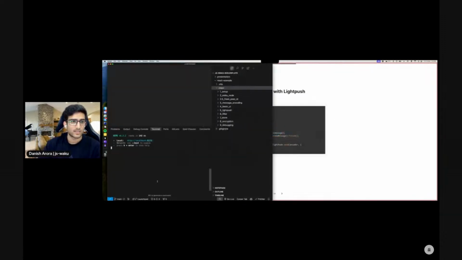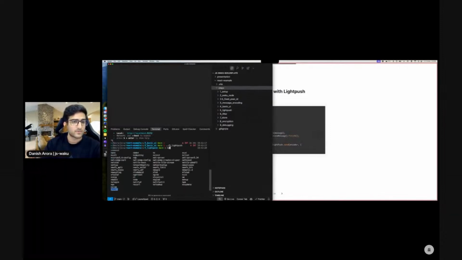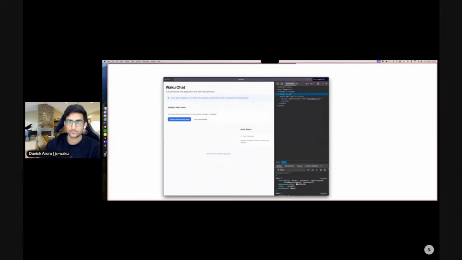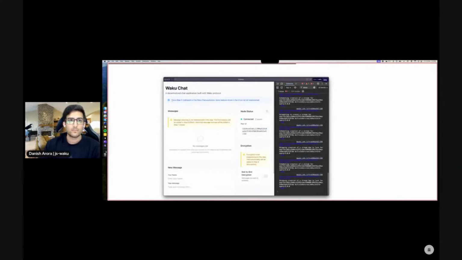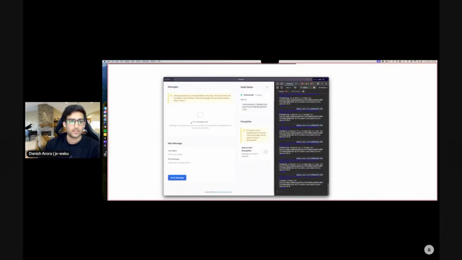And let's try this bit. So we want to go to light push and just start the server. This time I just initialize with a random seed. We are on the right step, and we now see an option to enter our name.